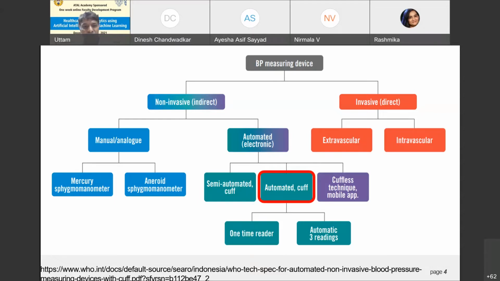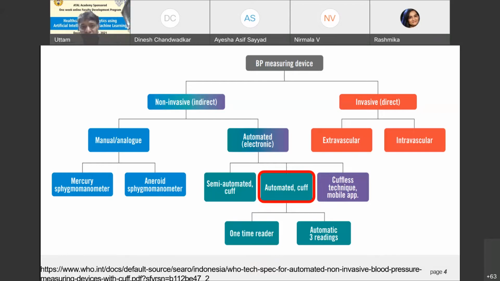So aneroid sphygmomanometers involve some kind of pressure gauge, right? Whereas the mercury sphygmomanometer involves a mercury gauge and so on. The sphygmomanometer is the common technique used today, but it requires the clinician's intervention. This method also has some drawbacks. Unless the person's hearing ability is good, they will not be able to get an accurate measurement.